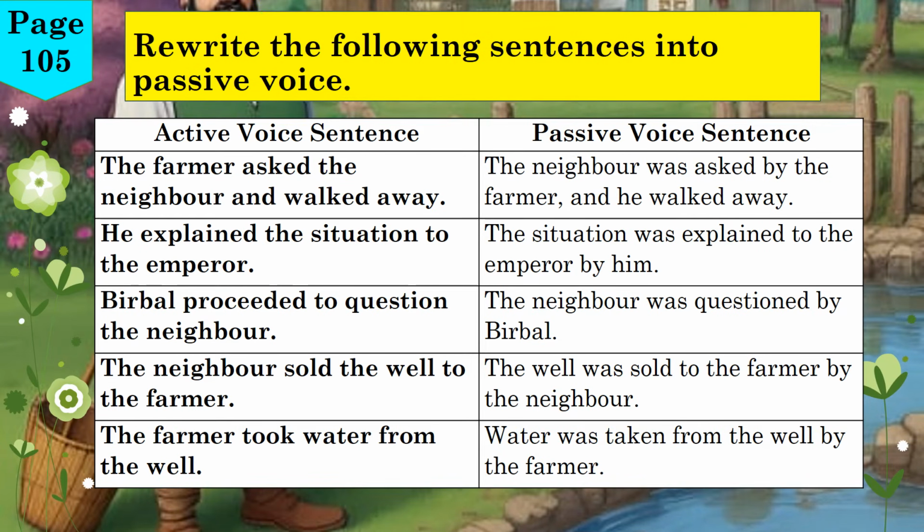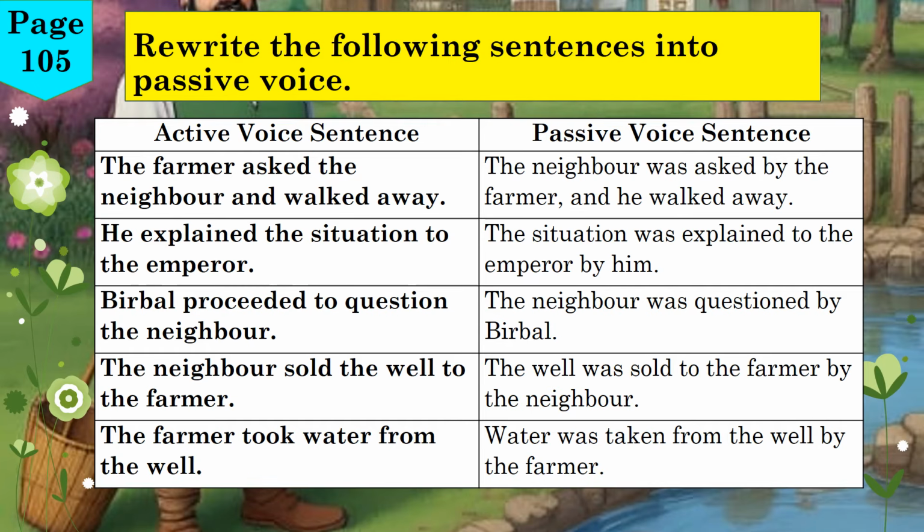Sentence 1. Active voice. The farmer asked the neighbor and walked away. Passive voice. The neighbor was asked by the farmer, and he walked away. Here, the focus shifts to the neighbor who received the action. Sentence 2. Active voice. He explained the situation to the emperor. Passive voice. The situation was explained to the emperor by him. Sentence 3. Active voice. Birbal proceeded to question the neighbor. Passive voice. The neighbor was questioned by Birbal.